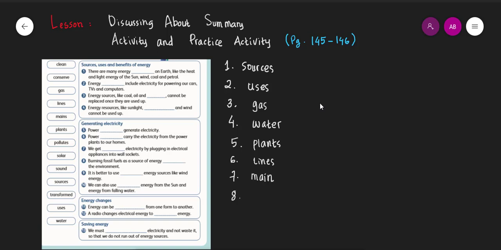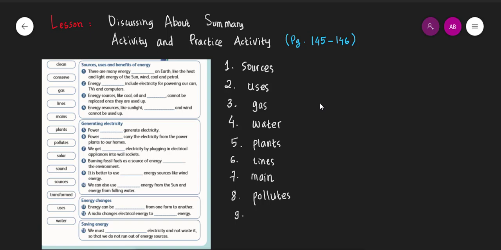And number 8, burning fossil fuels as a source of energy the environment. Okay, the answer is right. Clearly it is pollutes. Okay, number 9.